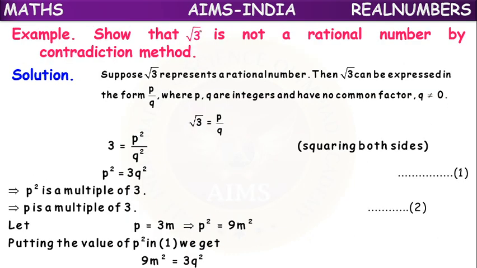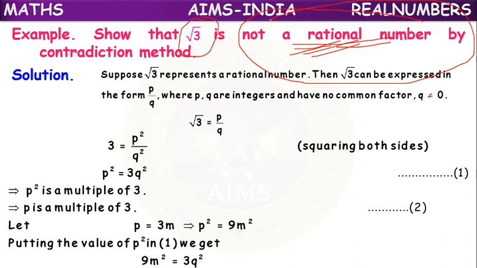Now, same, root 3 is not a rational number. We have to prove it by the contradiction method. We have to prove what? It is not a rational number. So what will we take? Root 3 represents a rational number. That is our assumption.